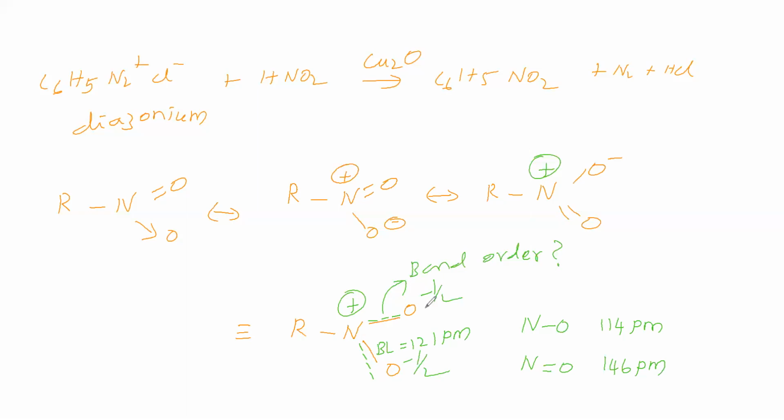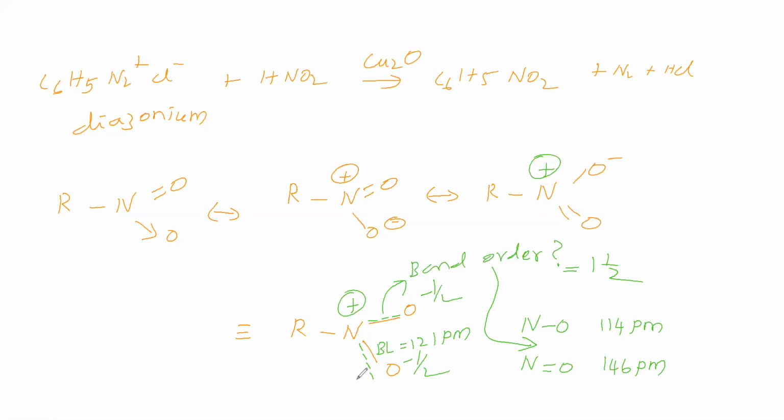So what is the bond order? Do you say single bond, or double bond, or in between single and double bond? We can say that the bond order is in between single and double bond, because the bond length is 121, which is in between these two. We can take it as a 1.5 bond, because here this pi bond is distributed equally into both places.